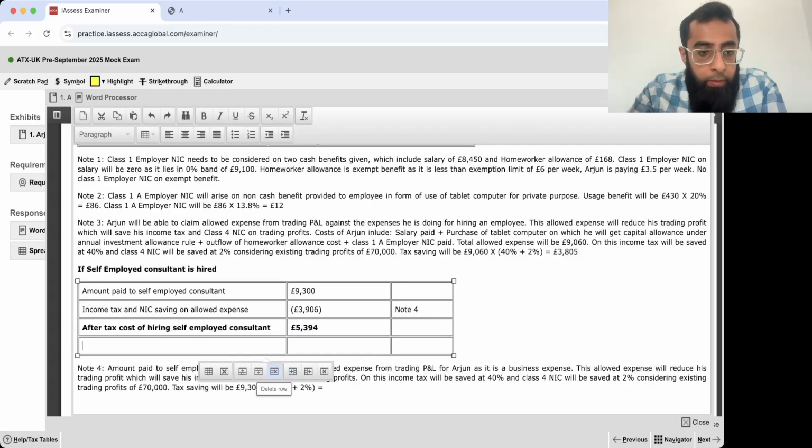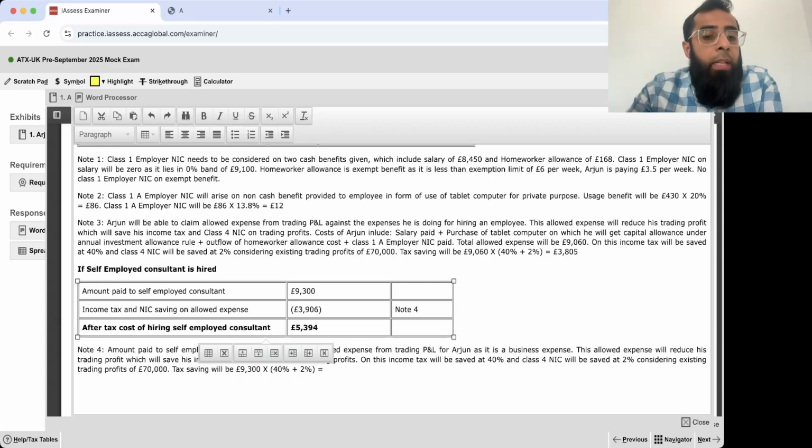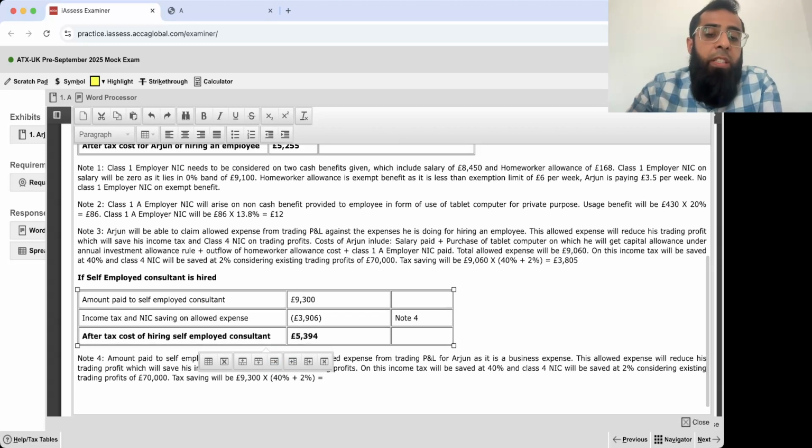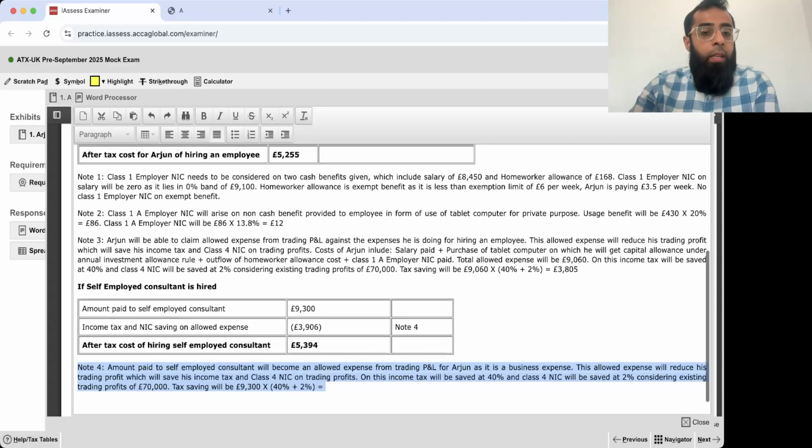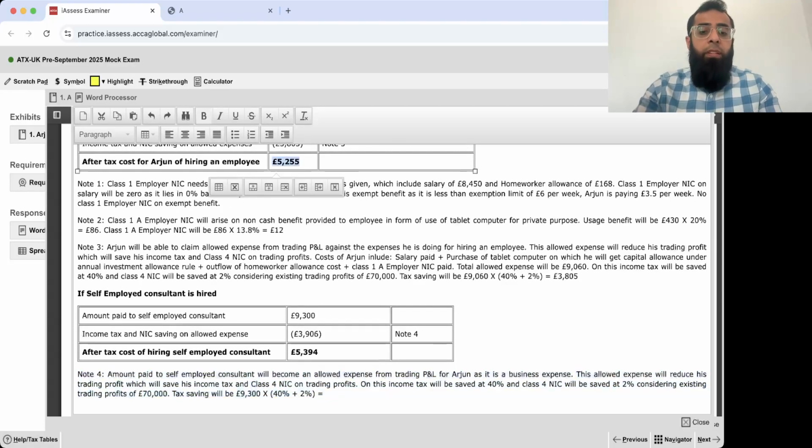So I will delete this now. So if the consultant is hired, his cost is 5,394; 9,300 he pays. Income tax and NIC saving will arise because he is incurring a business expense, which will reduce his trading profit. I'm not talking from the employee perspective now. From the employer perspective, his income tax and class 4 NIC will be saved. Here the cost was 5,255 and here it's 5,394.